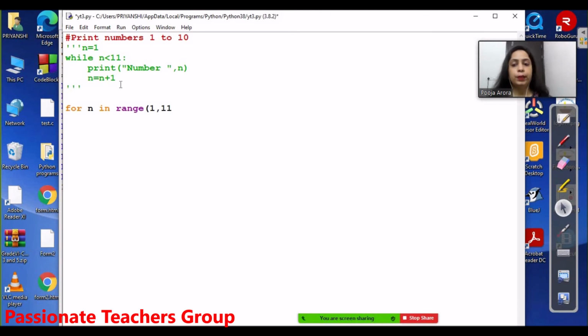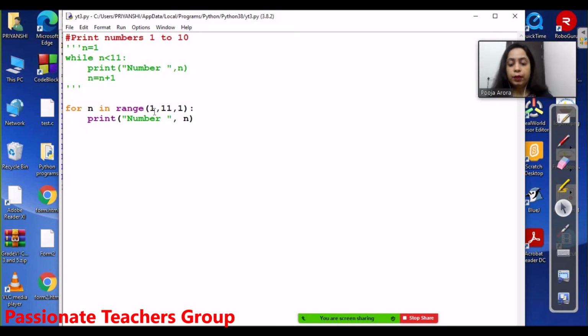So the value will go up till 10, comma, and then the increment or decrement updation. By default, if I am not mentioning anything here, it will take 1. But since I just want to show you, I am putting 1, so a jump of 1, 1 plus 1, will be taken. And then I am writing print, number, comma, n. Here I need not do any increment because that is already taken care of here. I need not do any condition check, that is taken care of here, and initialization also. So all the three things with the help of the range function I have done in one step.